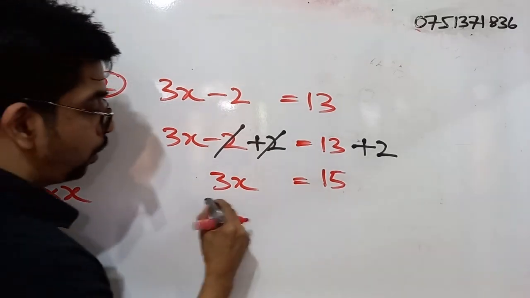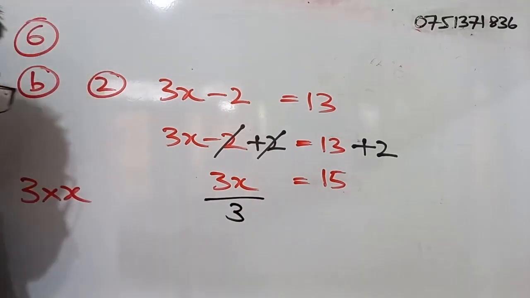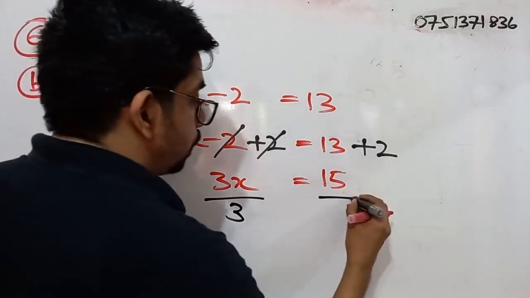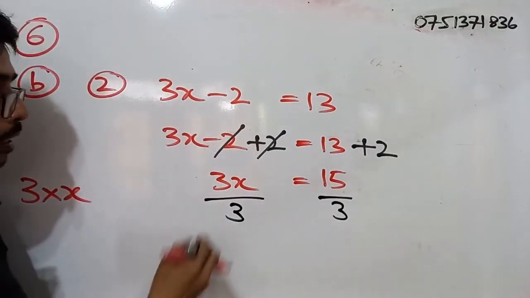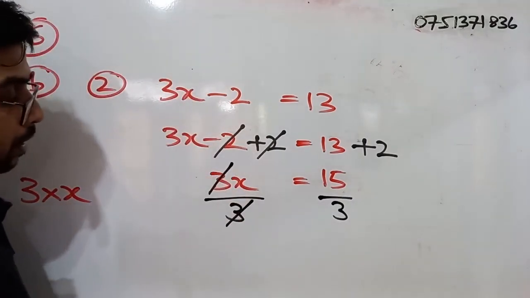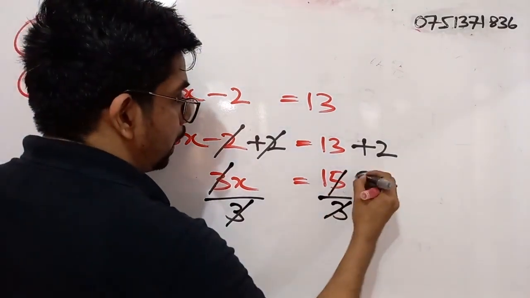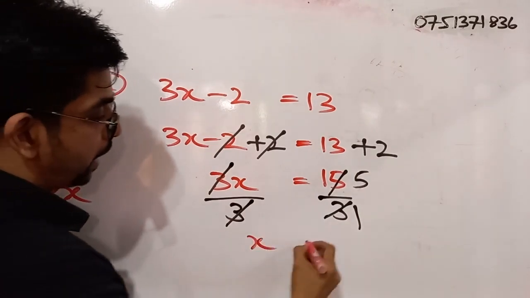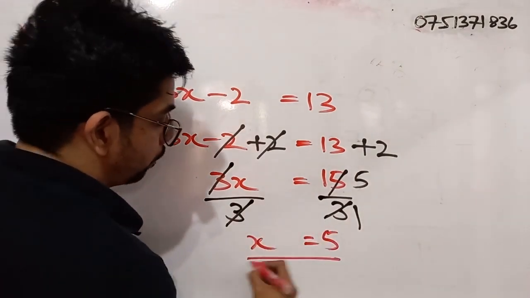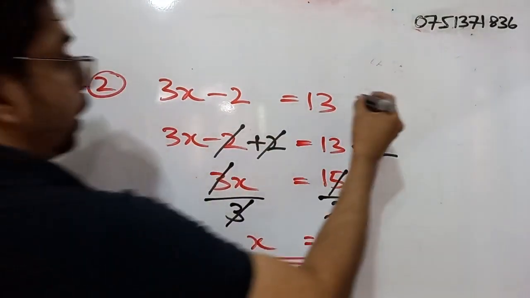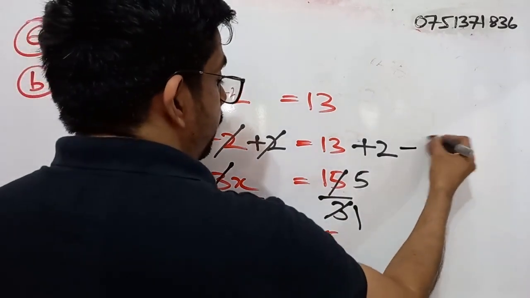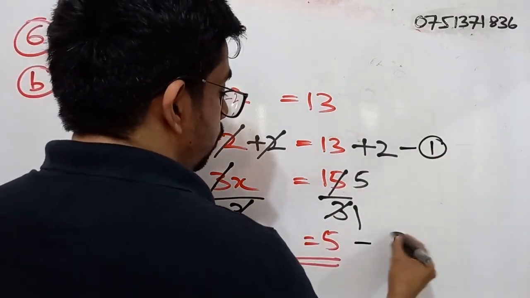What do we do? We divide it by 3, and we have to do the same thing on the other side. Now I can cancel off these 3's. So 3 times 1, 3 times 5. So here x will be equal to 5. For this step you will be getting 1 mark, and for the answer you will be getting another 1 mark.